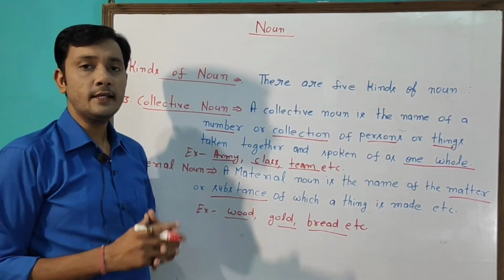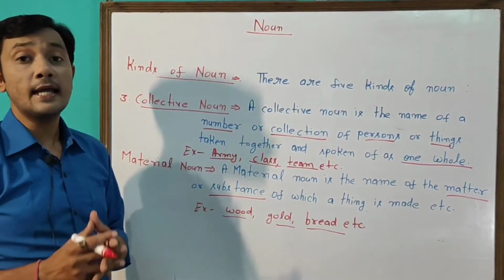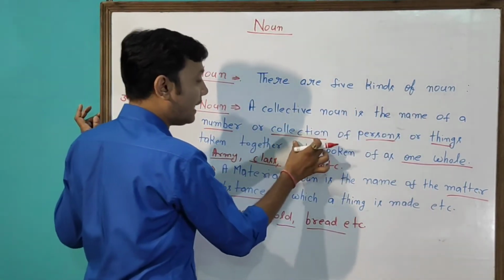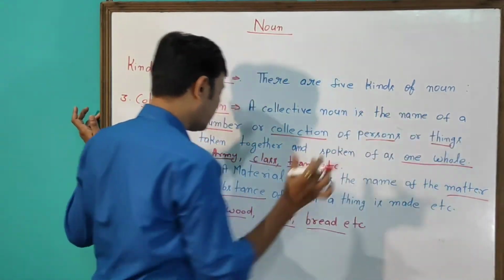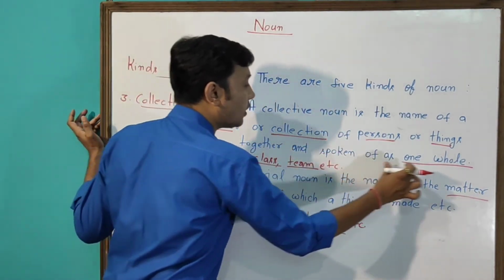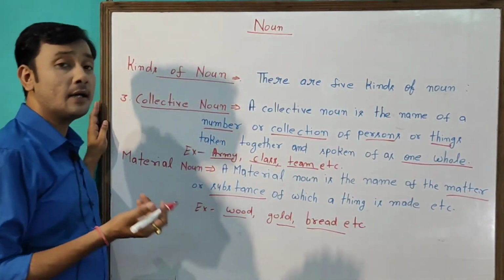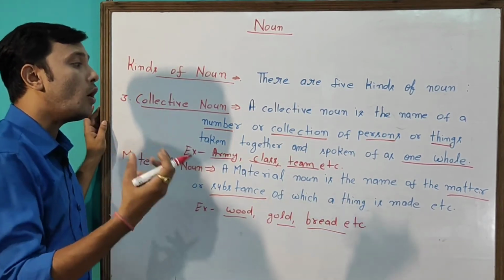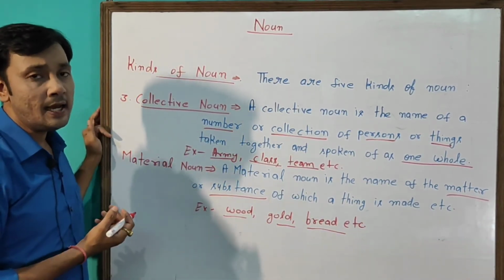Okay. Next heading is collective noun. What is a collective noun? A collective noun is the name of a number or collection of persons or things taken together and spoken as one whole. Means a group of persons or things spoken of as one whole is known as a collective noun.